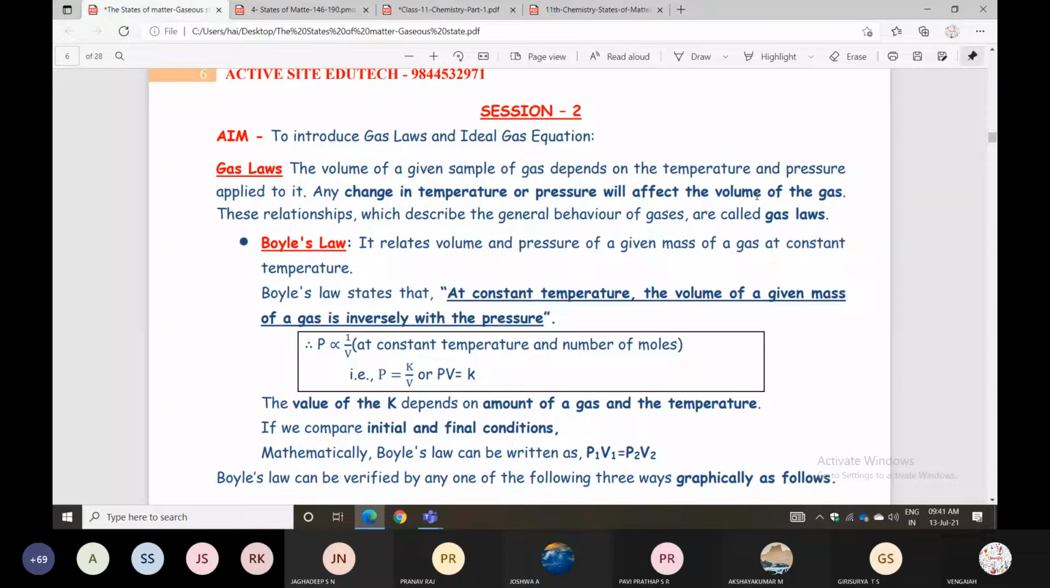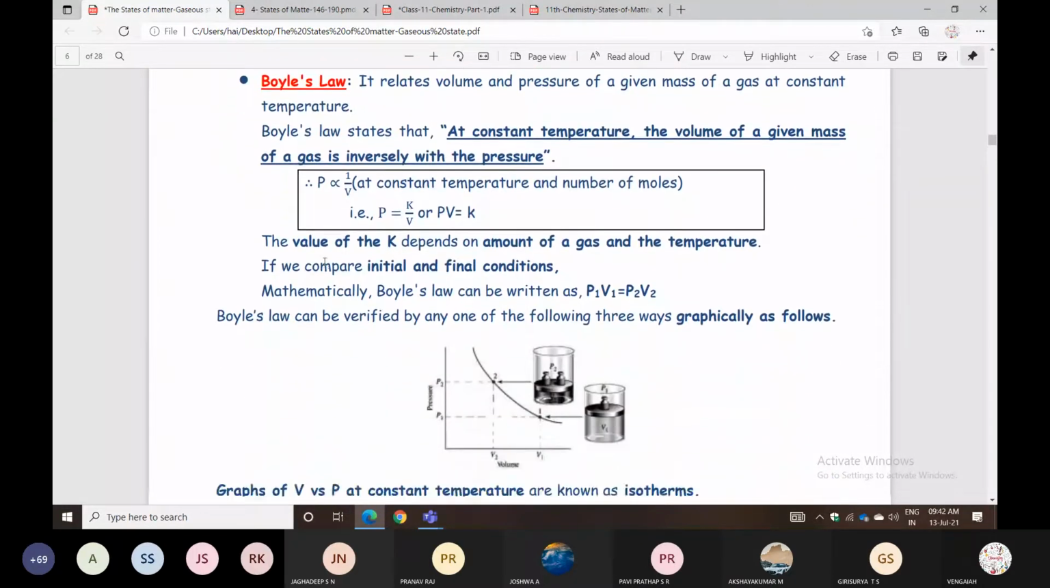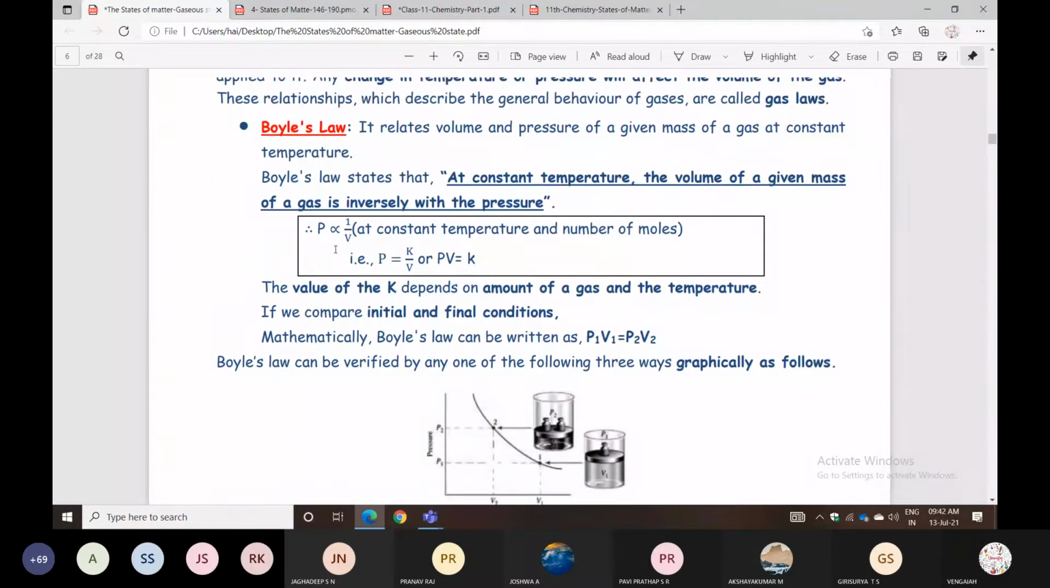That's why it has relations. The general behavior of gases is called gas laws. Any change in temperature and pressure will affect the volume of the gas. So how did they classify gas laws? Listen here. Boyle's law, Charles law, Avogadro's law. Boyle's law relates volume and pressure.